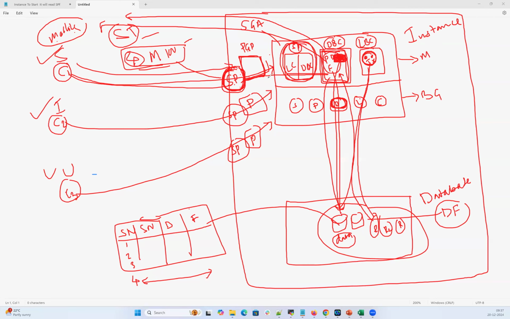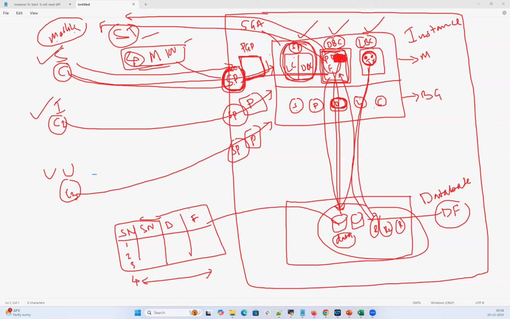For any end user connected to my database, there will be a server process and a PGA memory allocated, and whatever queries they run will all be executed inside my SGA. The three major memory components involved in any transaction are the shared pool, database buffer cache, and log buffer cache. Based on these memory components, your background processes, DB writer, log writer, SMON, PMON, and checkpoint, will frequently access your data files and redo log files, and the transactions will be handled.